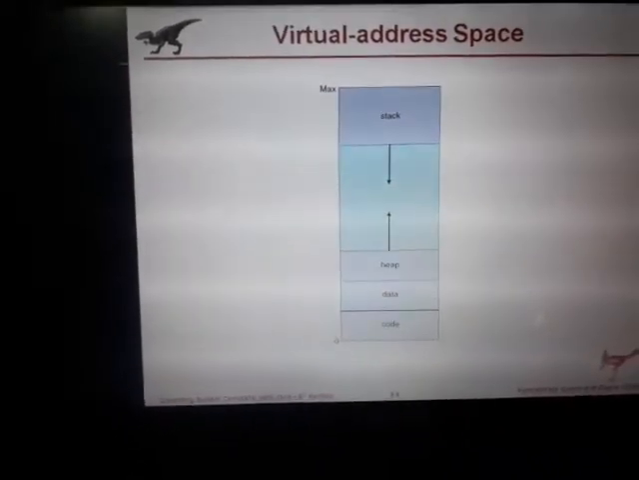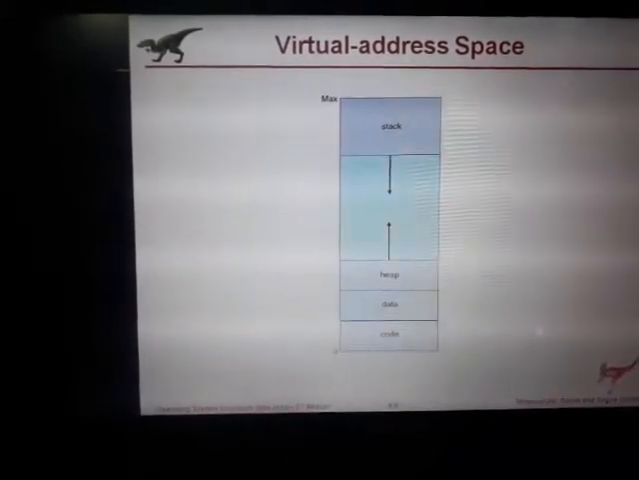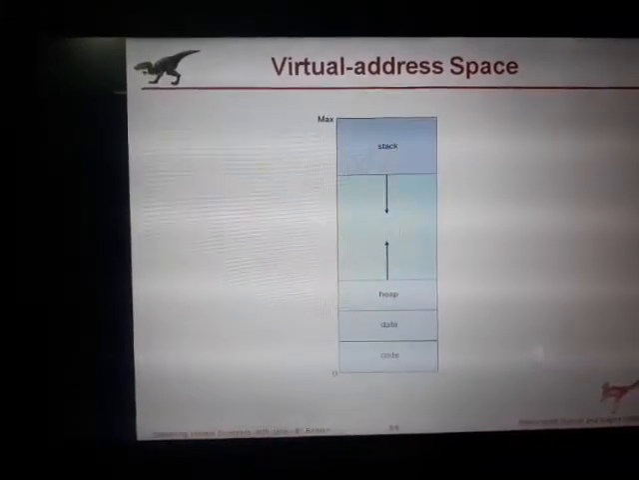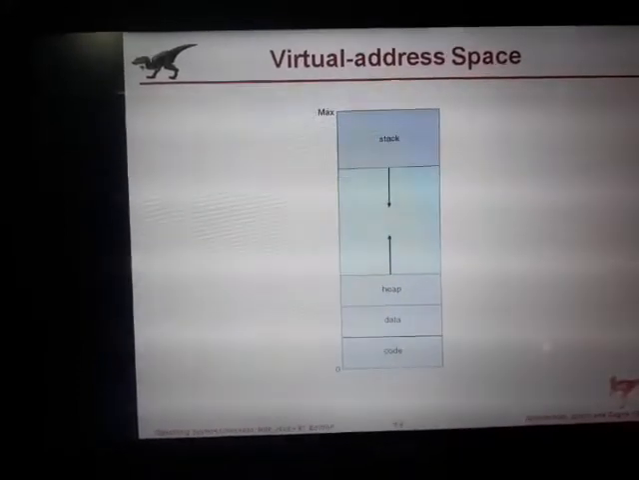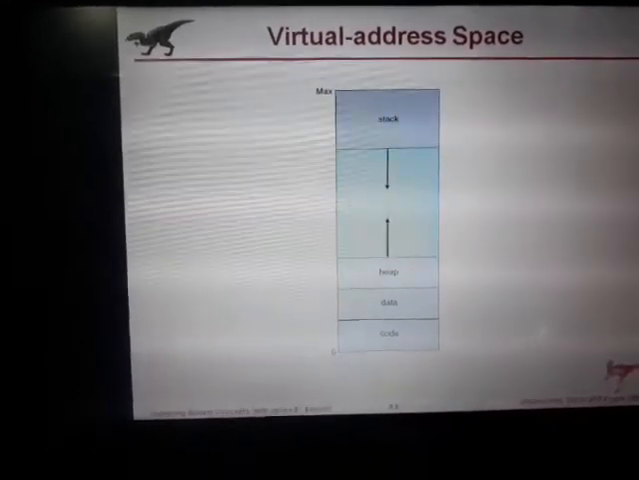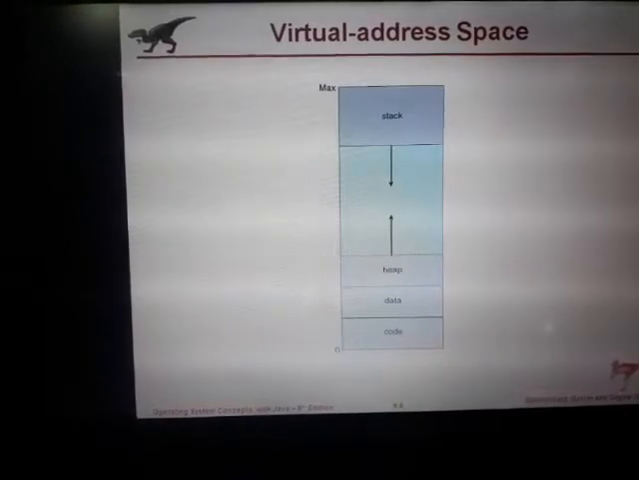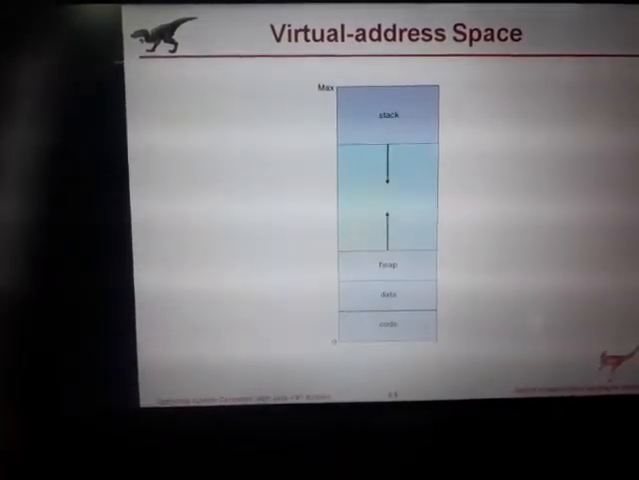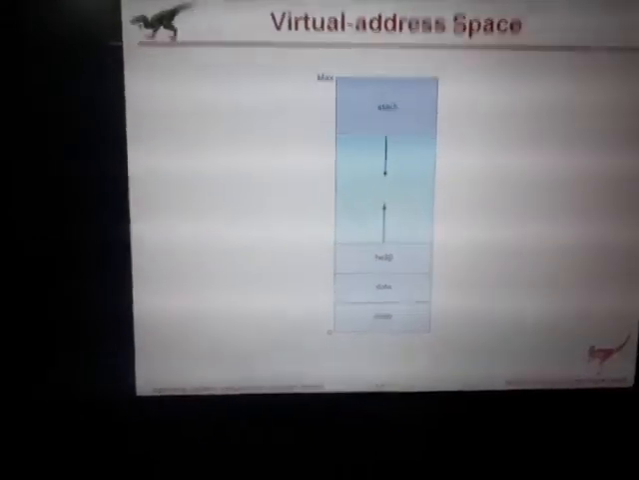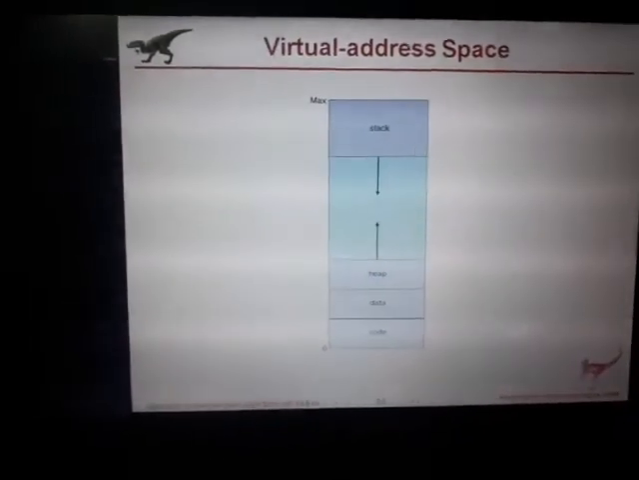Virtual address space. This is how the virtual address space is represented. There is the stack, and in between there is an address space where anything can be stored. Then after that come the heap, data, and code. So in between, one part of the memory is free. That is nothing but the virtual address space.